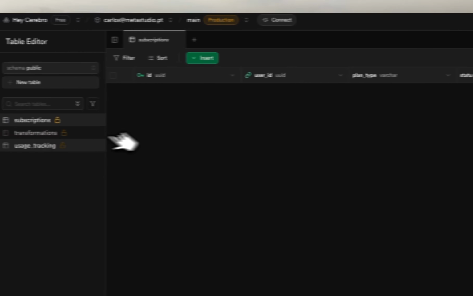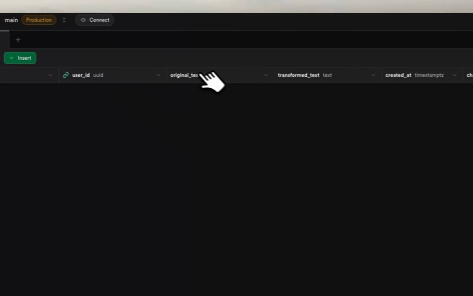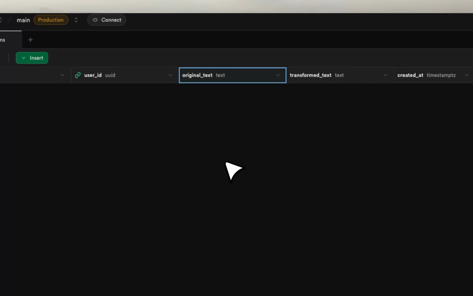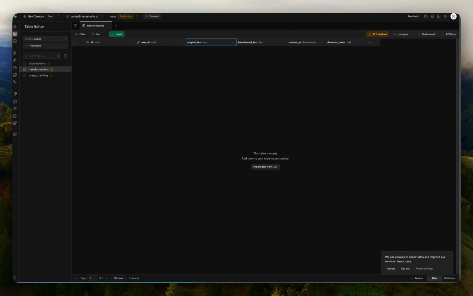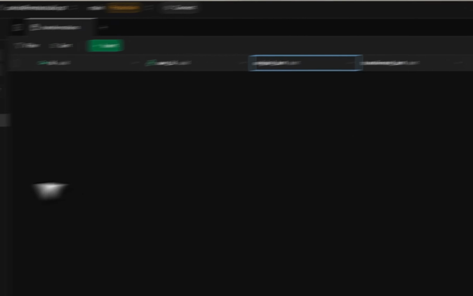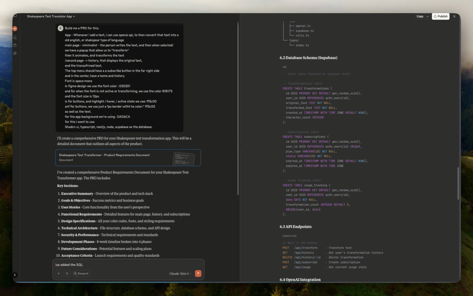So what this does is every single time that we create a text, it's going to save the original text in this table and the transformed text in this table. I want to show you a different way of doing this that is actually way easier than having to paste these all the time. So what I'm going to do is ask, I've added the SQL, but please give me the SQL to delete tables.